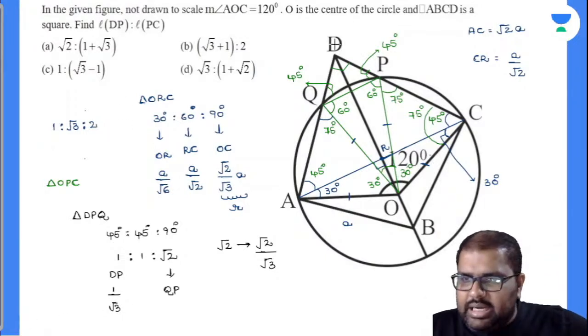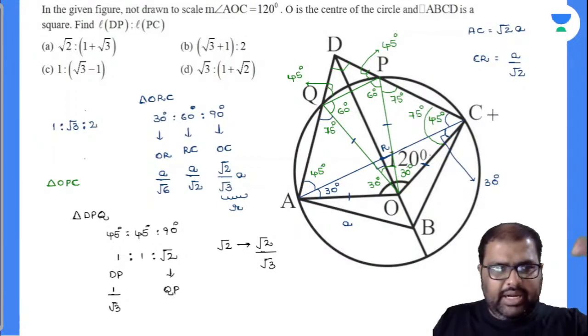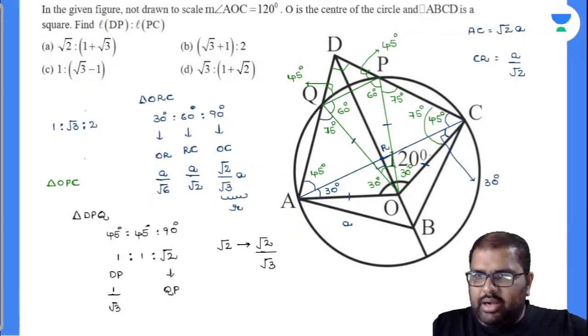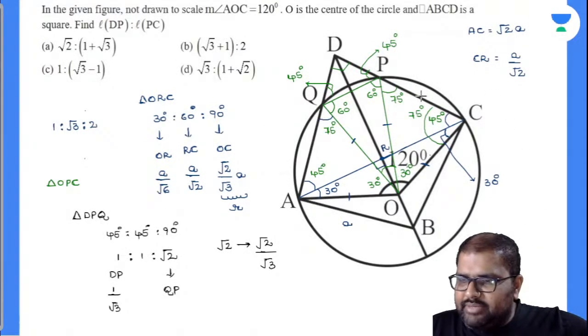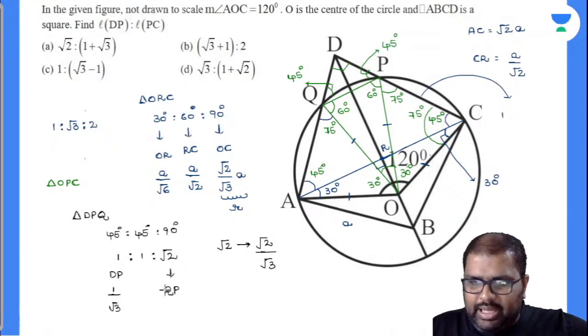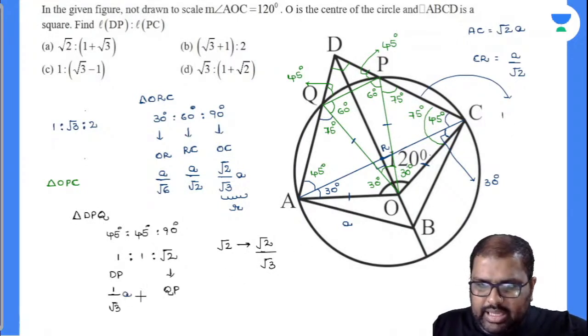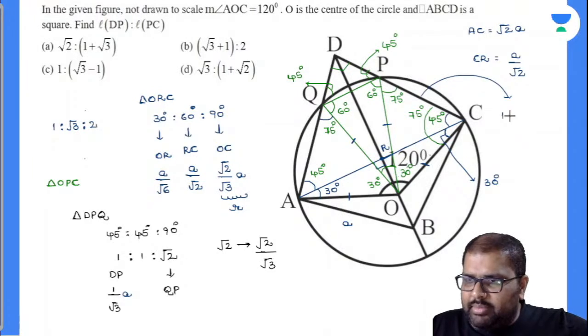Now see here, DC value is nothing but the side of the square. Now I will write down on the next slide. Is there any slide? Okay, I can write down here now. So PC value is nothing but equal to A minus, let us suppose I took A. This is 1/√3 A. So A minus A/√3.